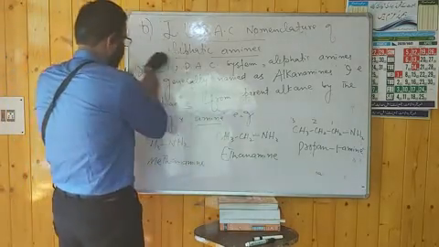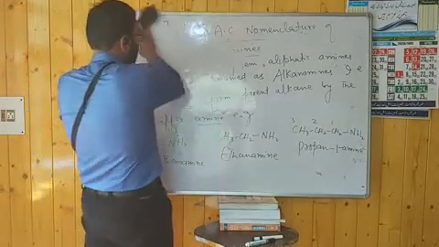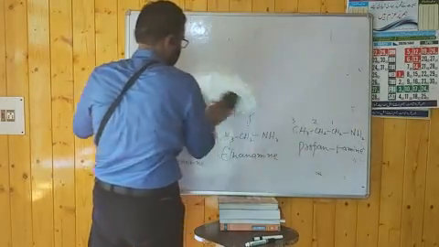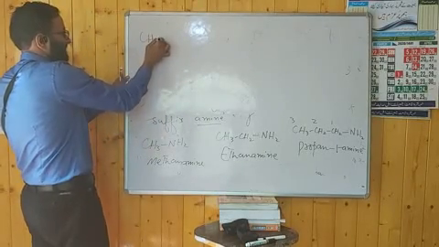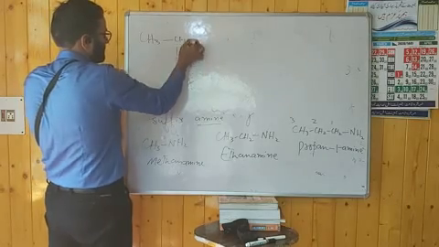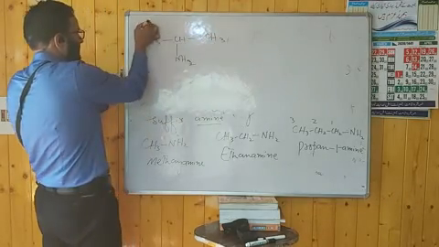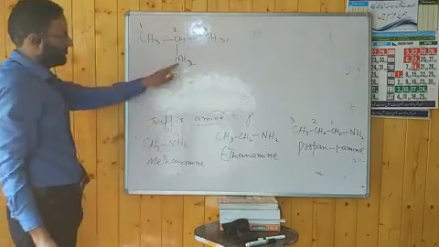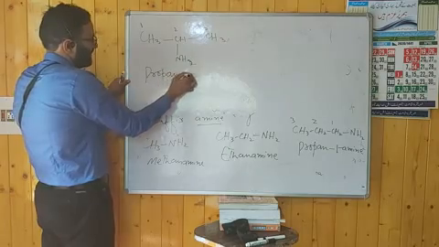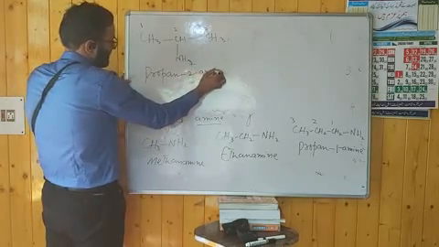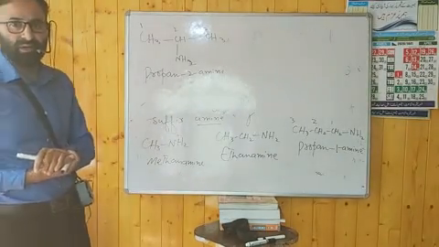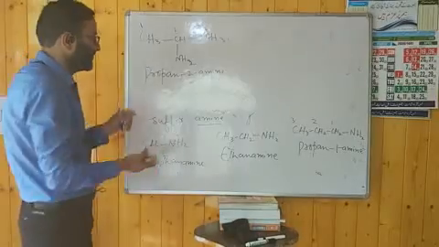From this point you can take more examples because you know the rules in the IUPAC system. If you have CH3CH(NH2)CH3, what will be the name? You have to go for numbering 1, 2, 3 to locate the position of the amino group. It will be propan-2-amine. To locate the position of substituent and functional group, you have to number the principal chain, the parent chain. For example, you have